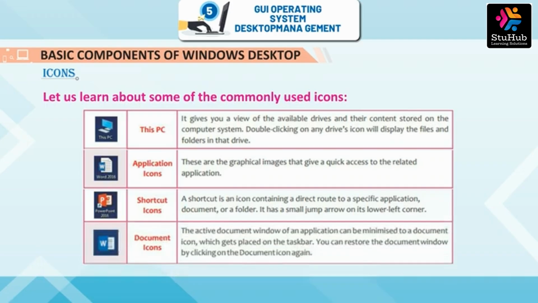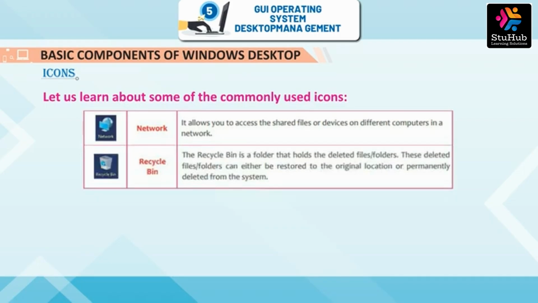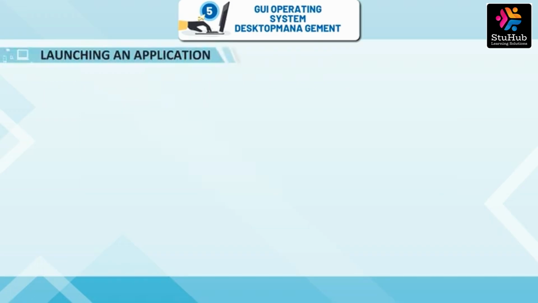Document icons. The active document window of an application can be minimized to a document icon, which gets placed on the taskbar. You can restore the document window by clicking on the document icon again. Network. It allows you to access the shared files or devices on different computers in a network. Recycle bin. The recycle bin is a folder that holds the deleted files or folders. These deleted files or folders can either be restored to the original location or permanently deleted.